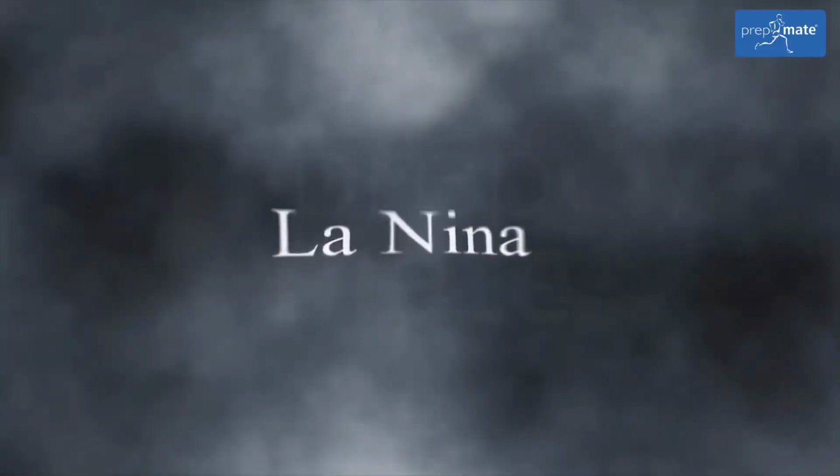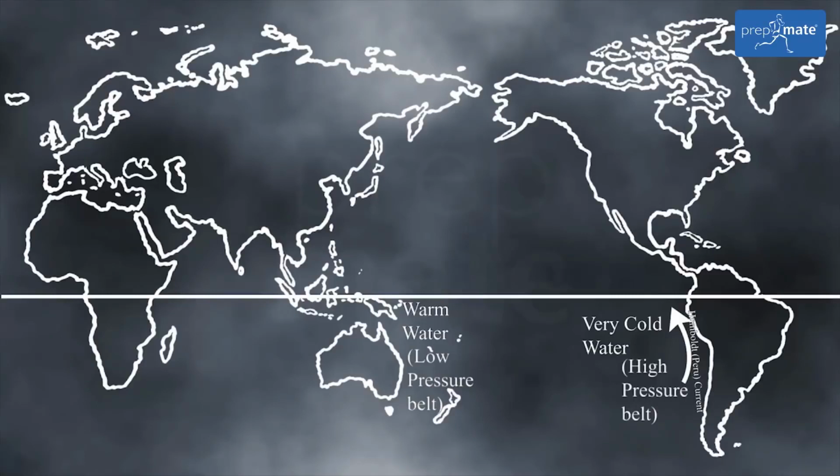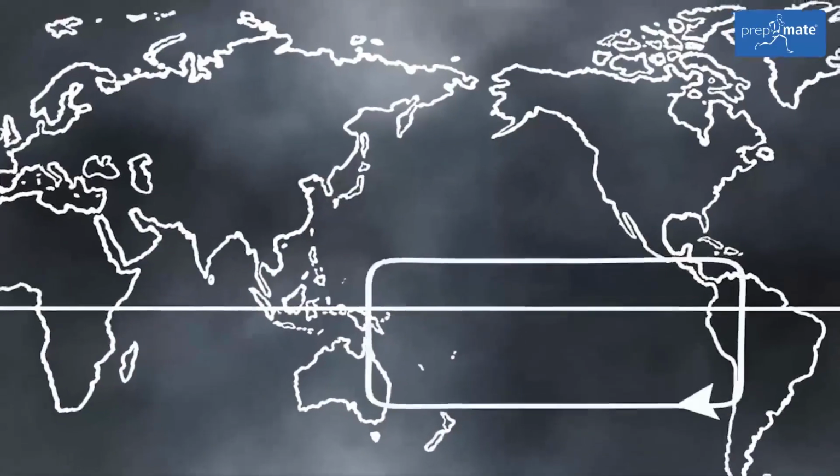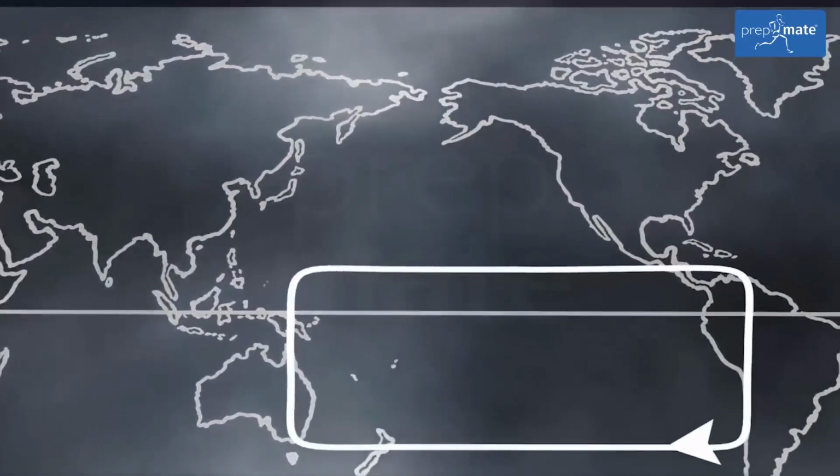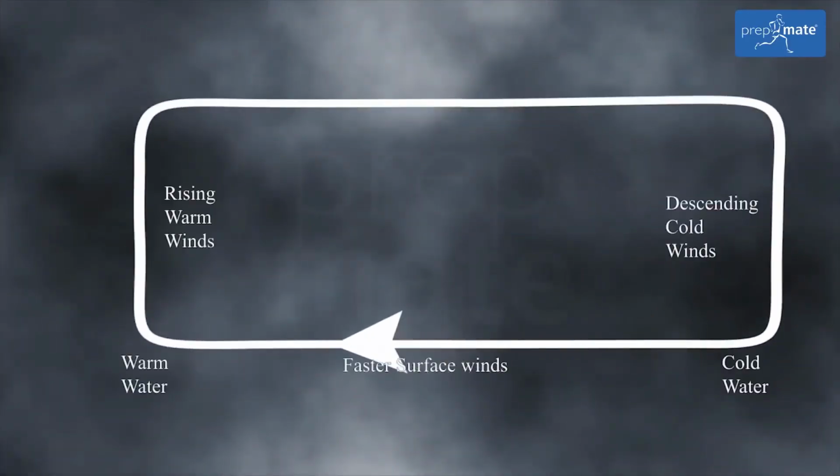La Nina. La Nina refers to the conditions when the Humboldt current is unusually cold than normal conditions. In other words, water adjoining the coast of South America, that is Eastern Pacific, are unusually colder. Consequently, there is high pressure belt in Eastern Pacific and low pressure belt in Western Pacific. The pressure difference between Eastern and Western Pacific increases. As a result, surface winds blow faster than even La Nada conditions from Eastern Pacific to Western Pacific.